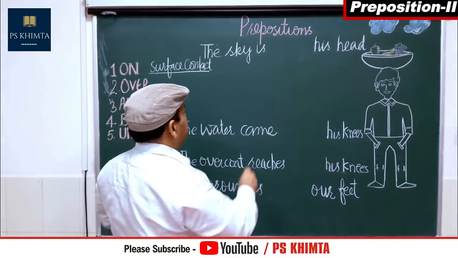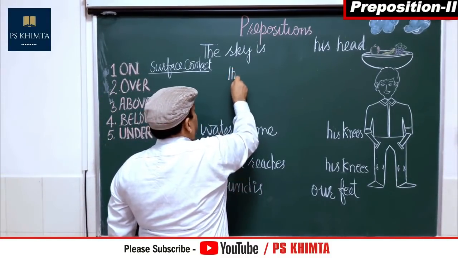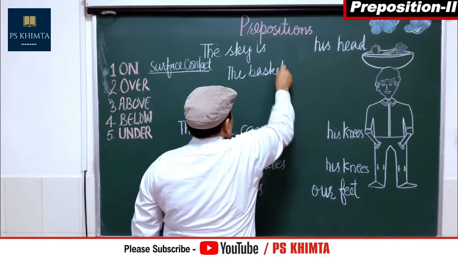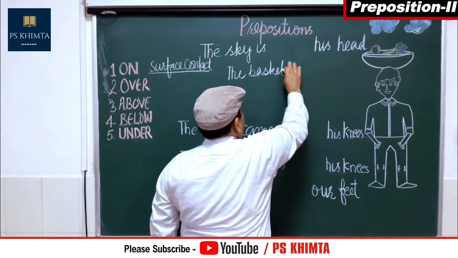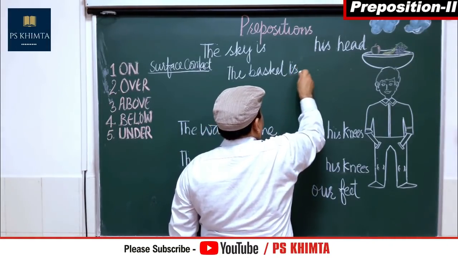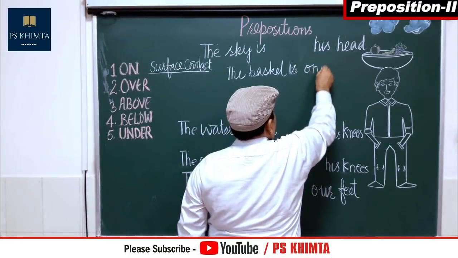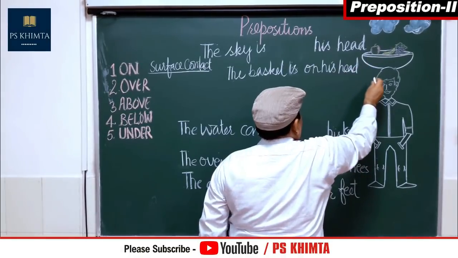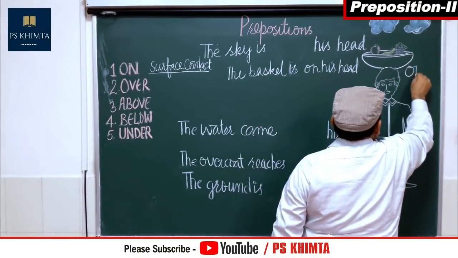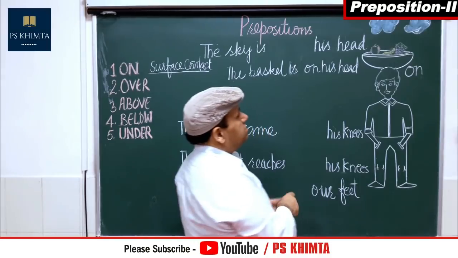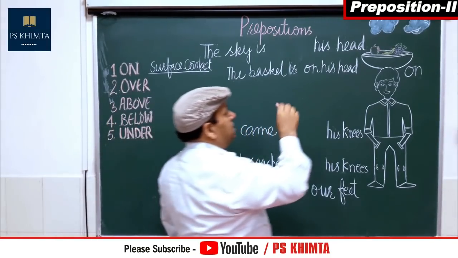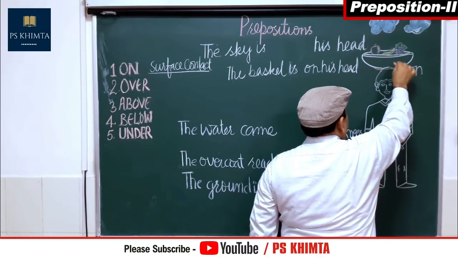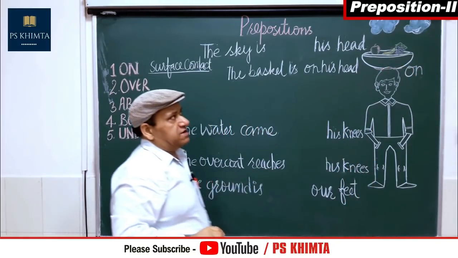I am just writing a sentence here. The basket is on his head. So this is on here. Alright? This is on here because it has got surface contact. This basket is on his head. So it has got surface contact.